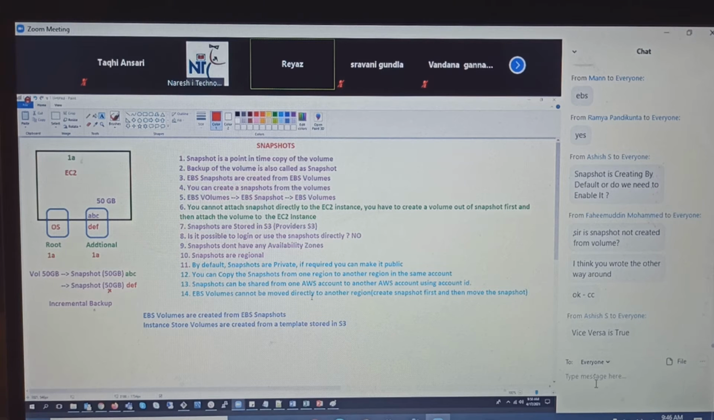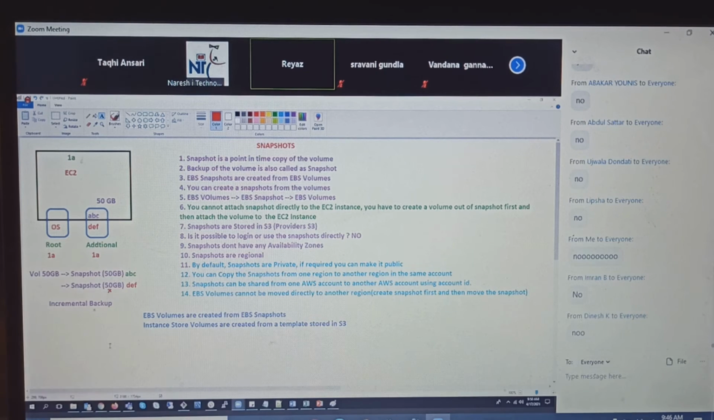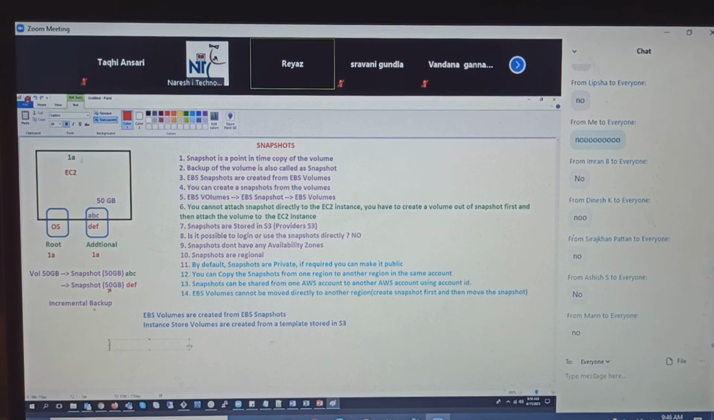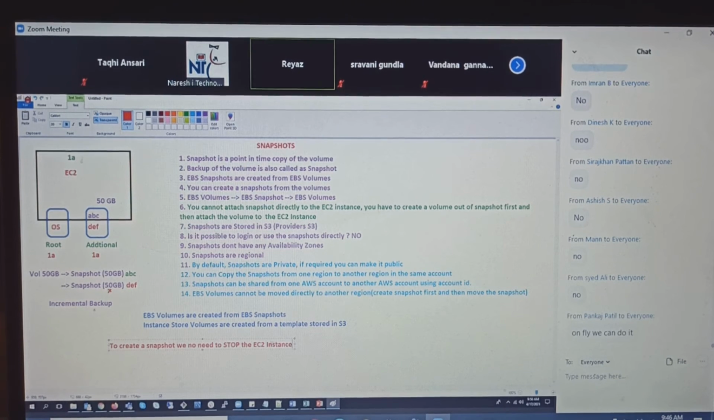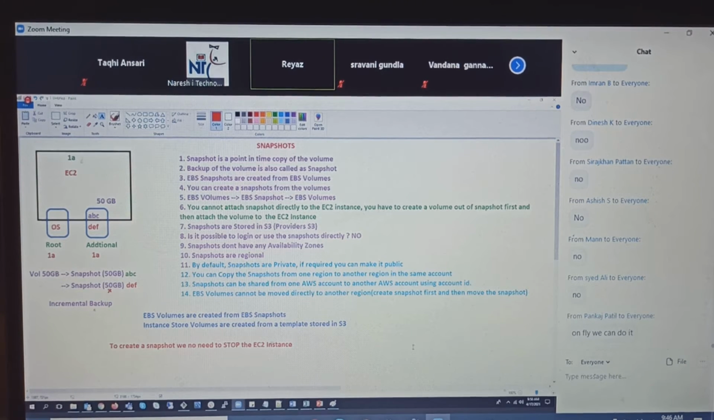Another question. To create a snapshot, do we need to stop the EC2 instance? No need. Right answer. To create a snapshot, we don't need to stop the EC2 instance. Yeah, on the fly you can do it. True. Good. Is it clear on snapshots, everyone?